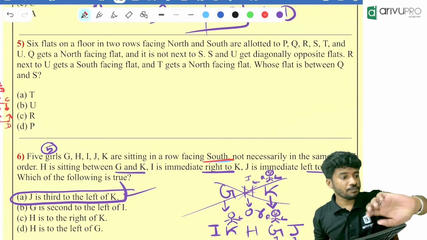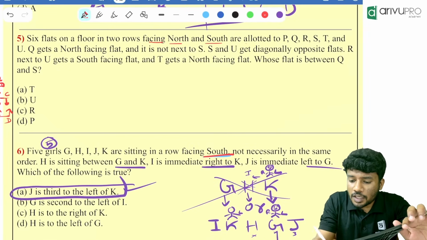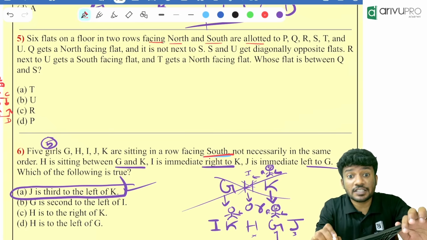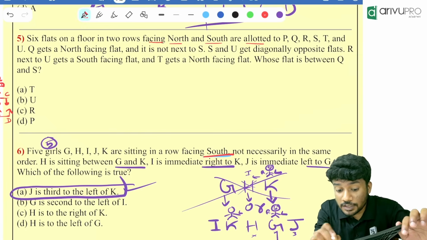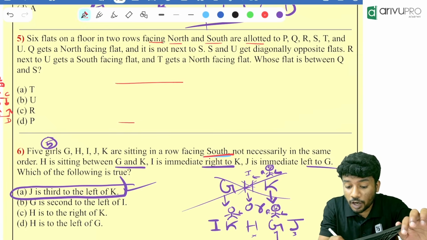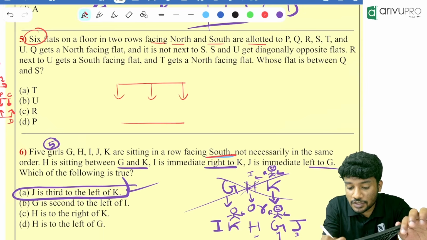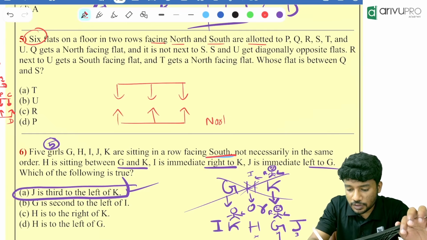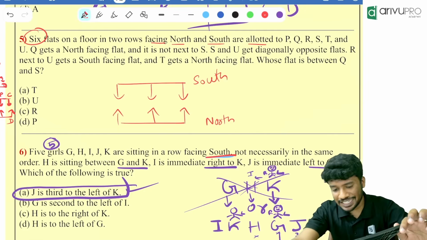6 flats on a floor in 2 rows facing north and south are allotted. What do you mean by that? 6 flats are there. They are facing north and south. North and south means we will always cut them into halves. How many are there in total? 6. So I will cut them into 3 each. 3 will be facing north and 3 will be facing south. Which is facing north? This is facing north. Which is facing south? This is facing south. Whichever is on top is facing south.